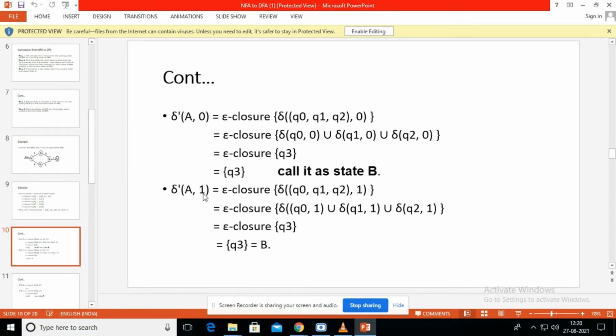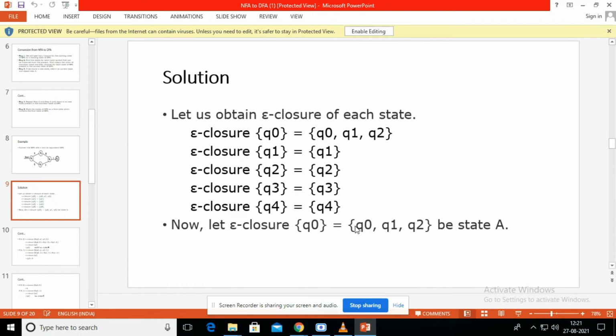Why are we choosing 0 and 1? Because in our NFA diagram we have only two input symbols, 0 and 1, so we take the transition function using 0 and 1. A is the new state of our new DFA, and we are calculating the transition function with 0 and 1. So delta dash of A comma 0 is equal to the epsilon closure of delta of, and A means Q0, Q1 and Q2, right?